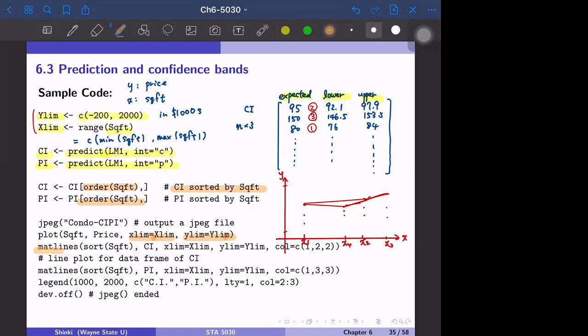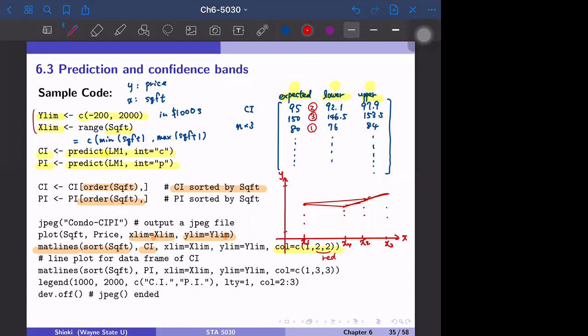Then the next one, this is our new code probably. Matlines. Basically we can draw multiple lines with one function. So the sorted square footage, then CI. We have the 3 vectors, expected value, lower bound, and upper bound, so we draw the 3 lines at the same time. Then the color is 1 to 2. Color 1 is black and color 2 is red. The 1 is just the regression line, so we make it black, and color 2 is red, so we describe the confidence interval in red.